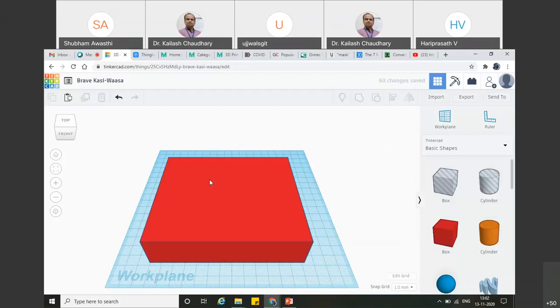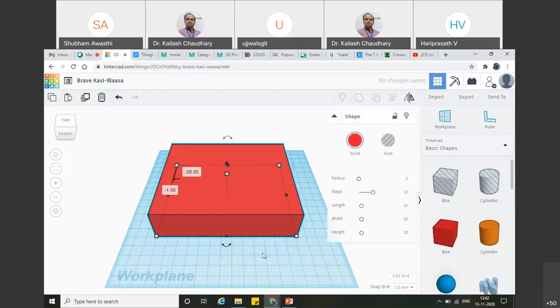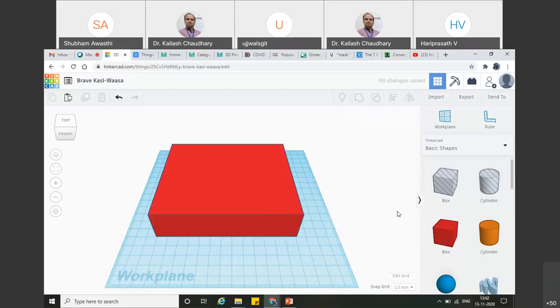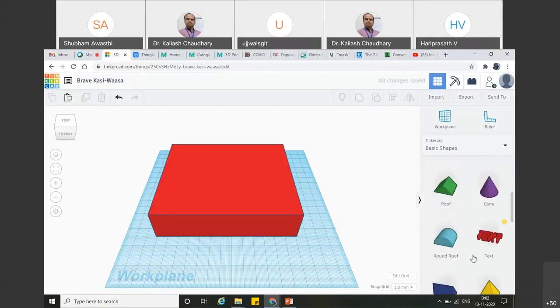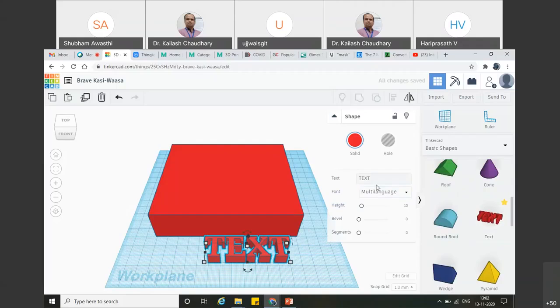And now what I want to do is write the name of your college at the top of this. Okay, now I have to select the text here. Just select the text here. I have dragged the text. Now I have to write the name. I will not write the full name. I just write MBM here.